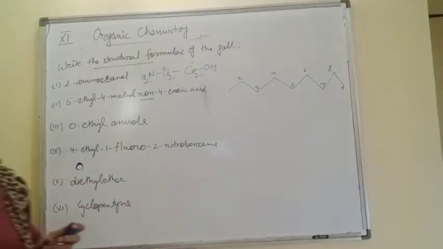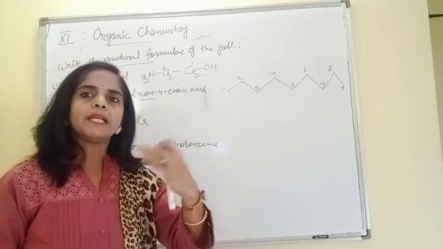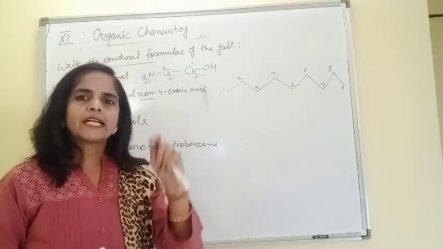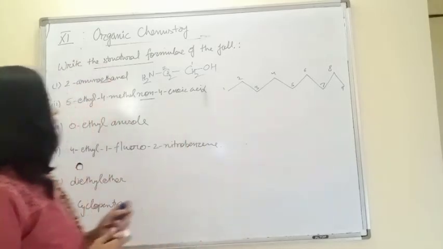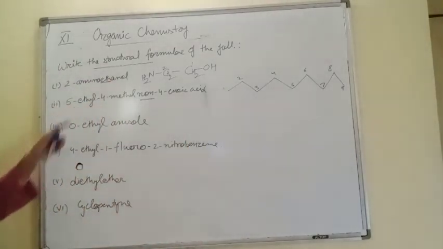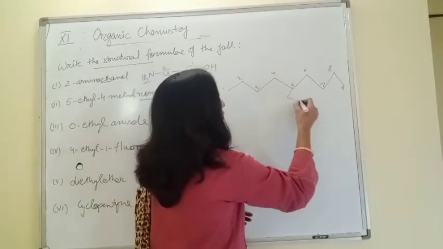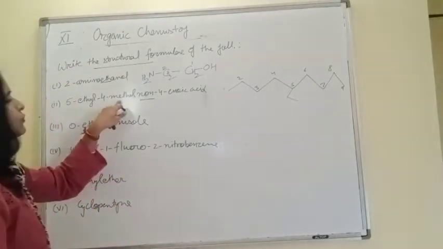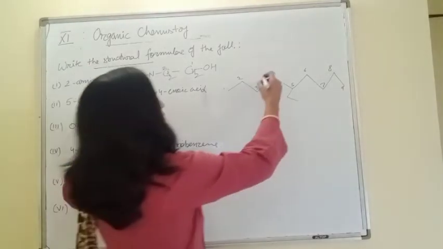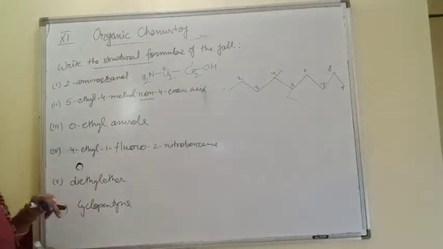Now once you give numbering to the chain, it becomes very easy to place the substituents, because at that specific position, place that substituent. Like here, at 4th position we have ethyl. So give C2H5 group or simply in this way. Your choice, beta. 4th position, methyl. So 1 carbon group on 4th position.